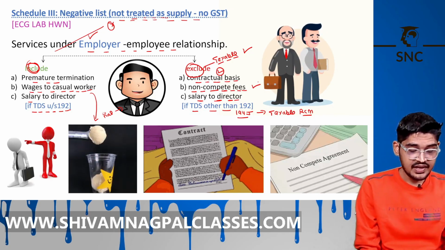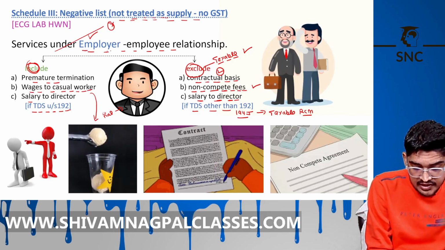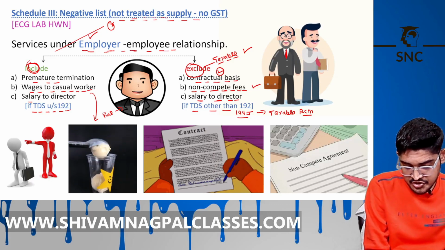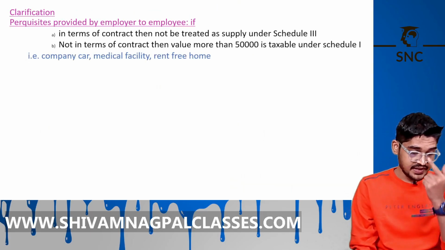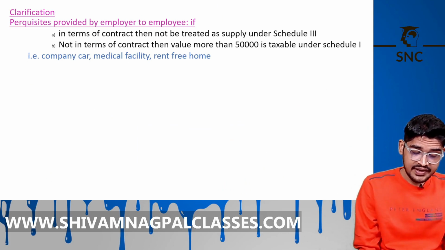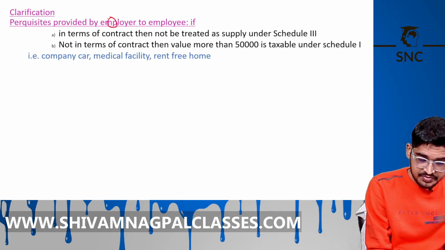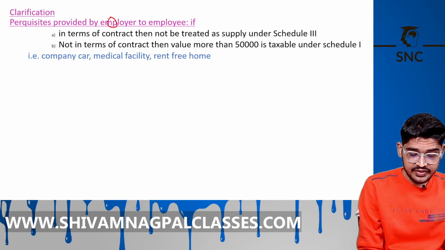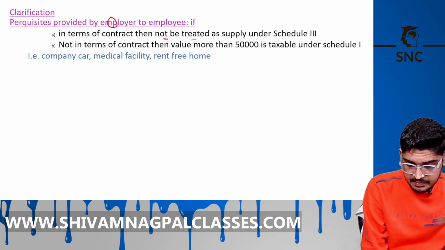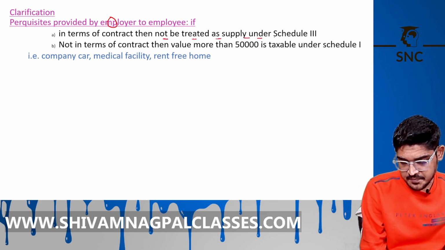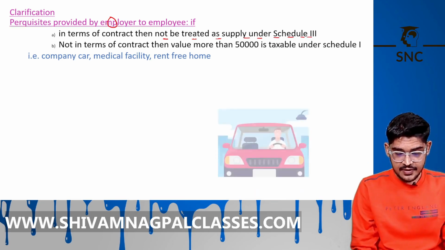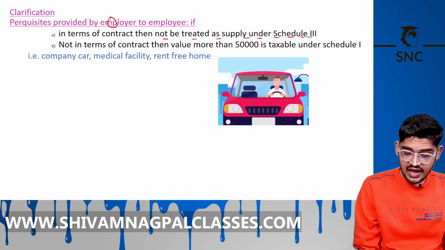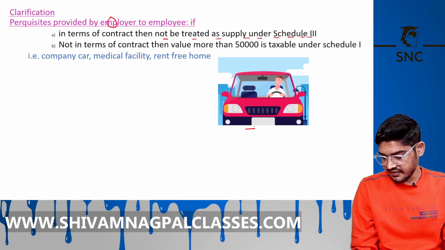E, employer and employee relationship. Now see here, clarification is there. Perquisites provided by employer to its employee in terms of contract are not treated as supply even under Schedule 3. What do you mean by perquisites? It means like employer providing a car to its employee, providing medical facilities.